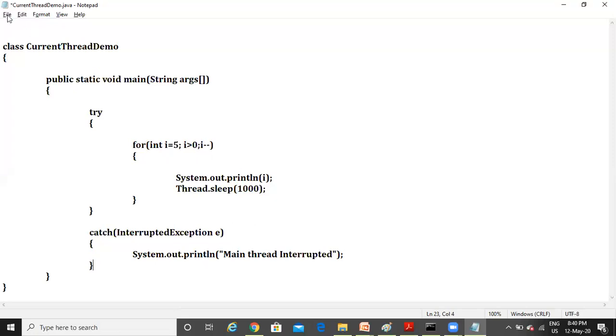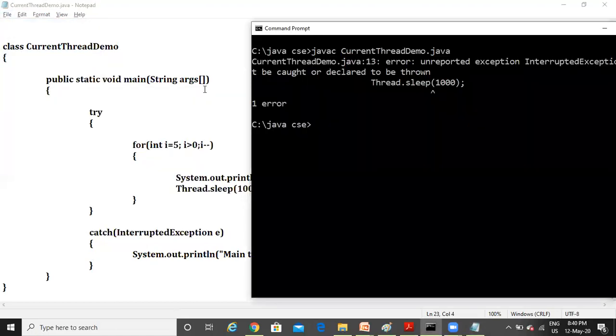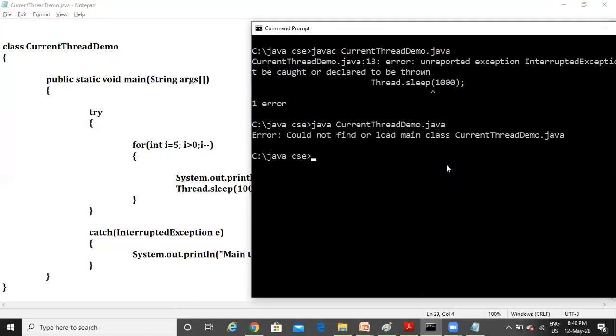Now if you save this and check, you do compilation, you won't get any kind of error. Java CurrentThreadDemo.java. There is a problem here. Could not find or load. So sorry, javac, right? You have to use javac. javac CurrentThreadDemo.java. Yeah, this time we have not got any compile time error. Now we execute that.